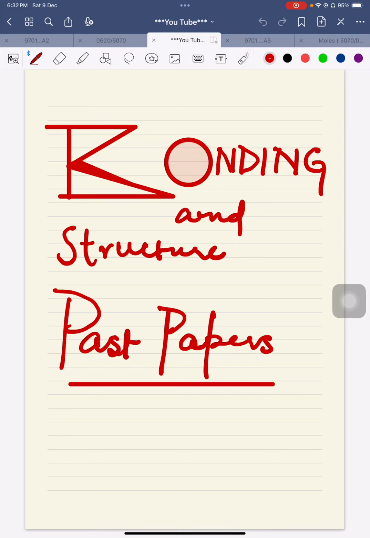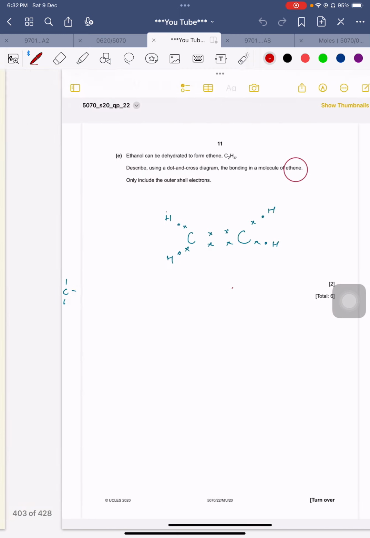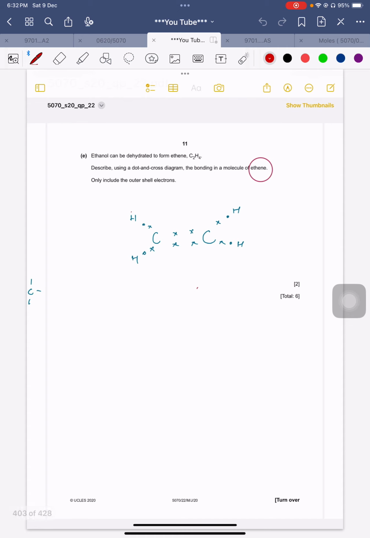Hey guys, welcome back. We are now starting some of the questions. We are going to practice some of the questions related to bonding and structure, which is related to chemical bonding and atomic structure. And if I am changing the page, you may see a question.